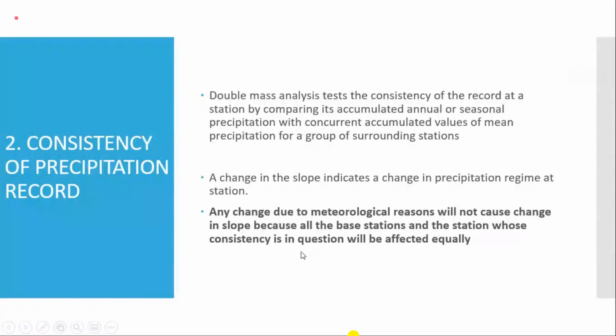So another method which we apply to check the validity of the data, whether the data is good or bad, we call it the consistency check.